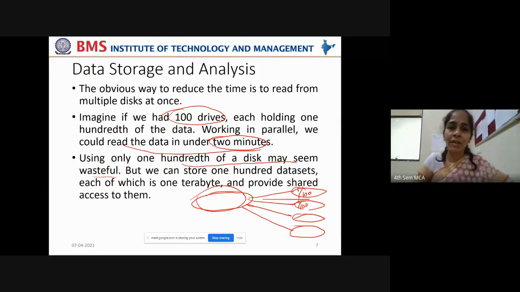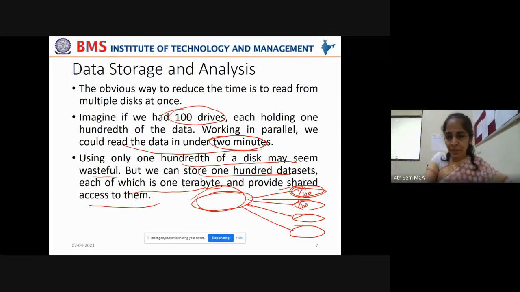Now using only 1/100th of a disk may seem wasteful. Again, another bottleneck. What is not a bottleneck exactly? It is an issue, right? Because this disk has, say, 100 GB capacity, but we are storing only 1 GB. Means you are using only 1/100th part of the disk. What about the remaining disk? Is it to be wasted? No. We can store 100 such data sets, each of which is 1 terabyte, and provide shared access to them. That is a feasible and appropriate solution also.